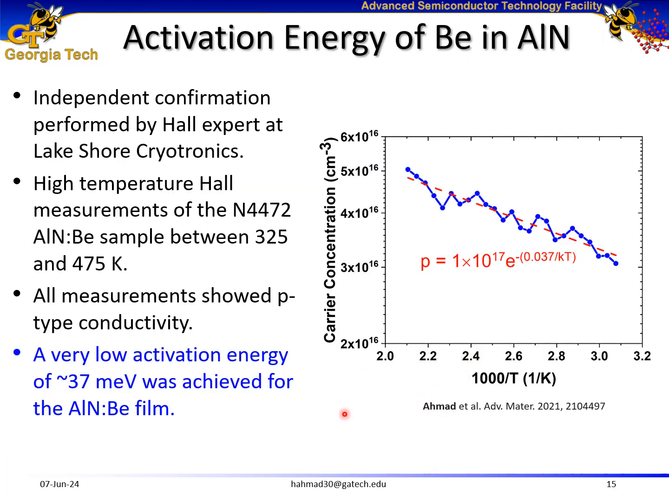Later, we sent these samples to Lakeshore for conductivity confirmation and also for temperature-dependent Hall measurements to extract the activation energy of these samples. And we found a very low activation energy of 37 milli-electron volts.